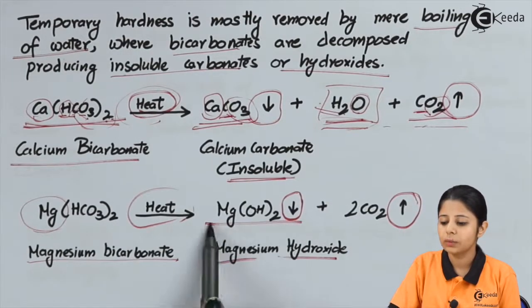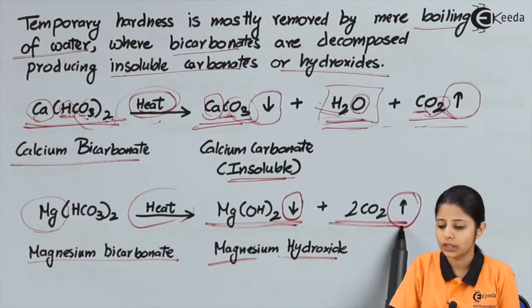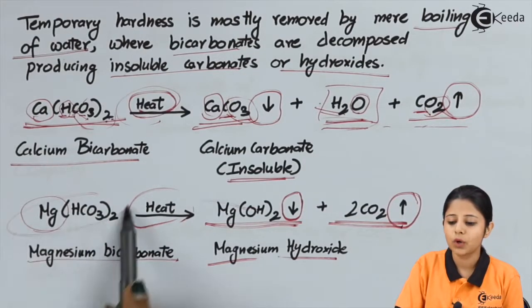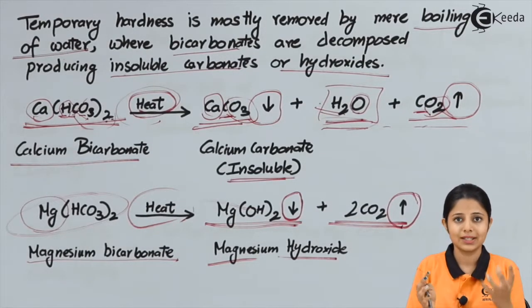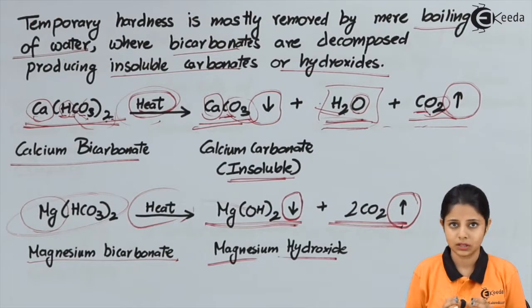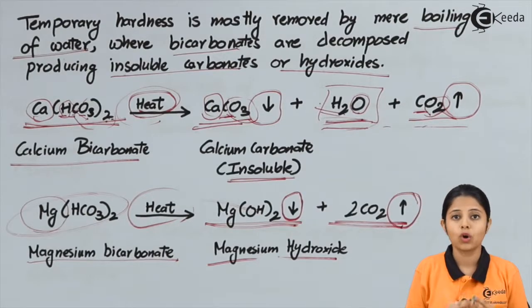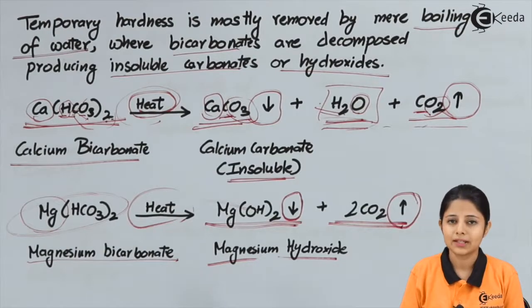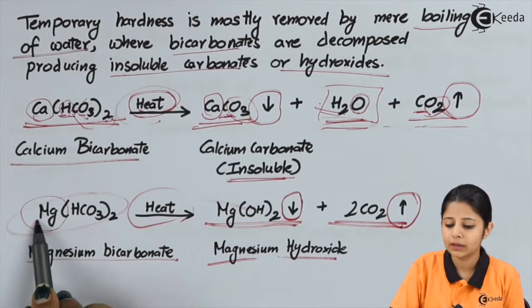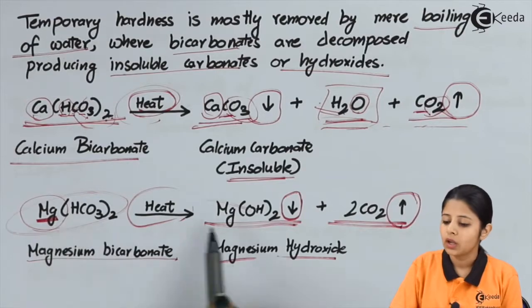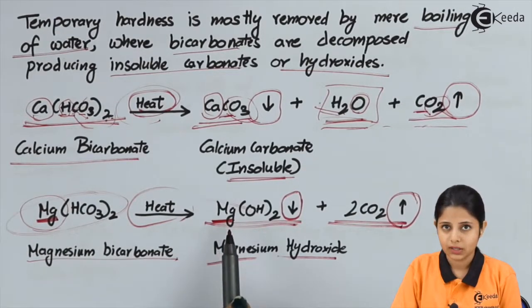That means one will be a precipitate, one will be a volatile. That means this entire impurity can be broken down into two things. This soluble impurity in the water can be broken down into two things. The first thing is the insoluble precipitate in the water and the second thing is the volatile form of CO2 which escapes out of the system. That means that impurity will not be there at all once that water is filtered out. Let us see the balancing of this reaction. We have 1 Mg on the reactant side. We have 1 Mg on the product side.